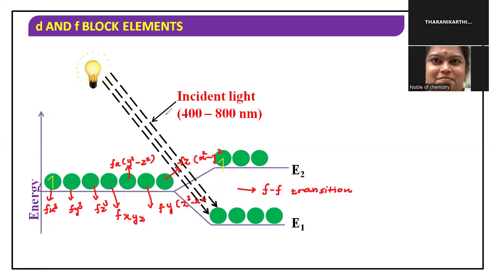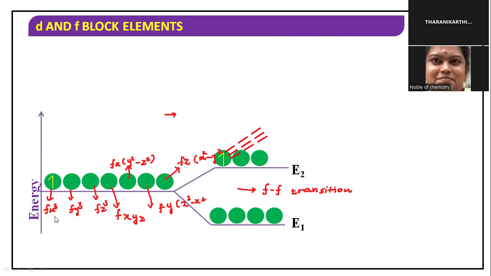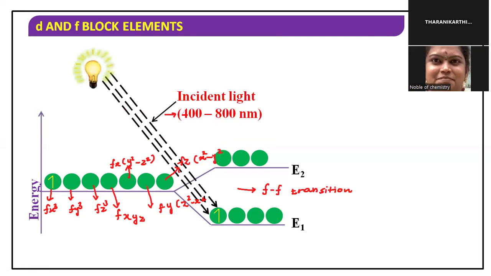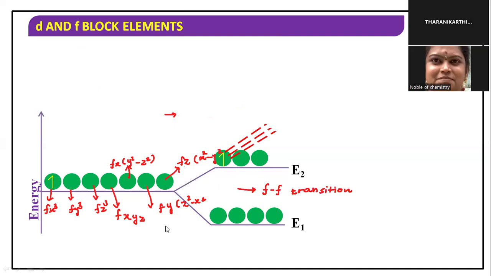That is the visible region, a wavelength in the range of 400 to 800 nanometers. It moves on to the excited state level. Look here again, I will show you. The ground state energy level electron, after absorbing the incident electromagnetic radiation in the visible region, transfers from the lower energy level into the excited state, higher energy level. So it will be emitting the complementary color.